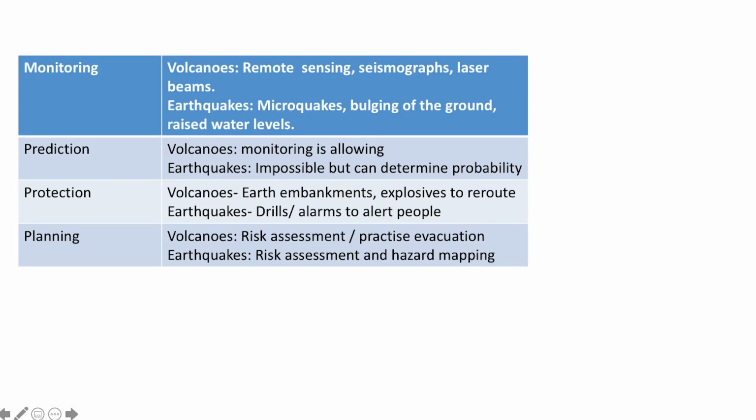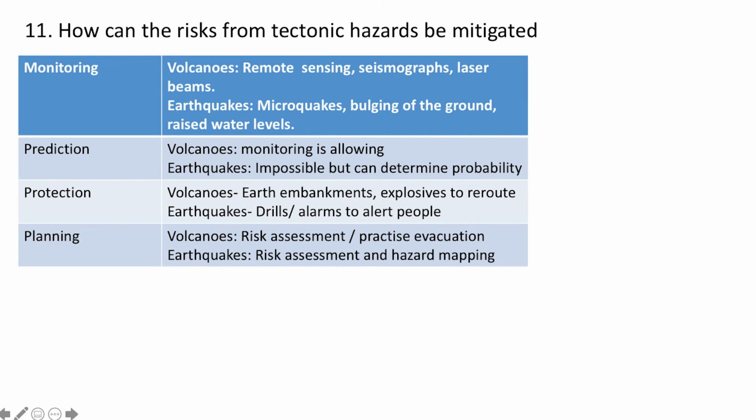A question on natural hazards might well ask us to consider how we can mitigate the impacts of a natural disaster or a natural hazard. That word mitigate came up a few years ago and confused many of the students. It means to reduce, to lessen the impact. So whenever you see the word mitigate, think to yourself, how could they monitor an earthquake or a volcanic activity? How can they predict? How can we protect? And how can we plan?